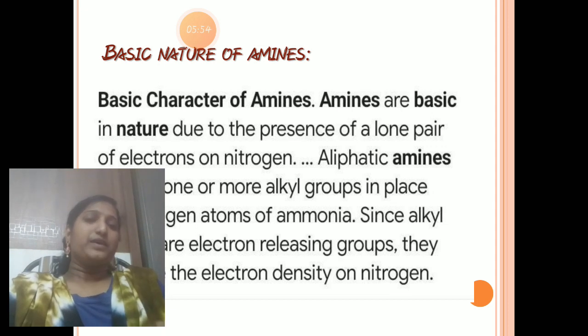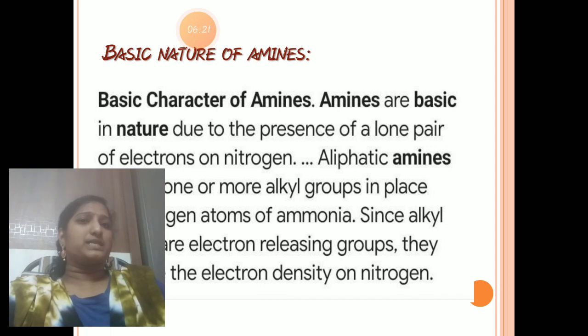Alkyl groups donate electrons to the more electronegative nitrogen, and the inductive effect makes the electron density on the nitrogen of alkyl amines greater than on the nitrogen of ammonia. Correspondingly, primary, secondary and tertiary alkyl amines are more basic than ammonia. The more available the lone pair, the more basic.